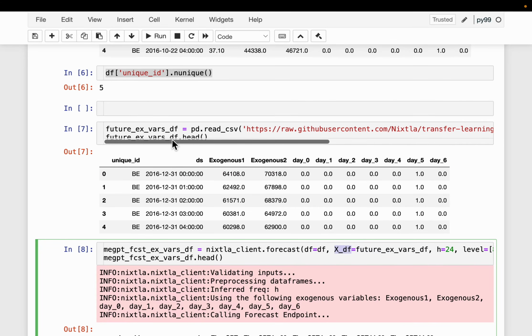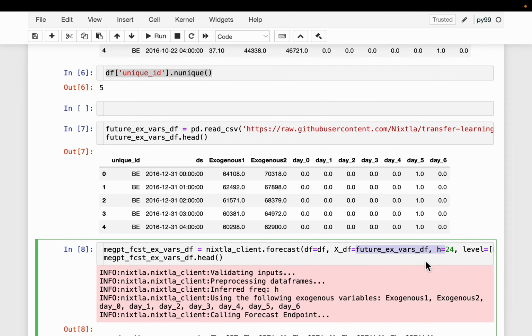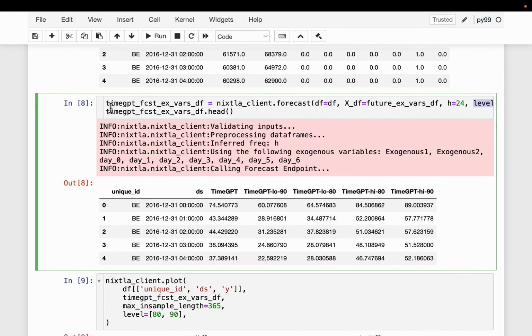And we are forecasting for the following 24 points. Then we can also specify the confidence interval so that we have the errors in the forecasts, or the upper and lower bounds. All right. So it returns another data frame with the forecasts.